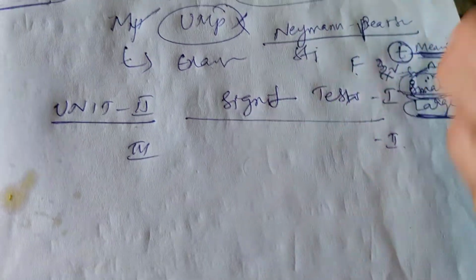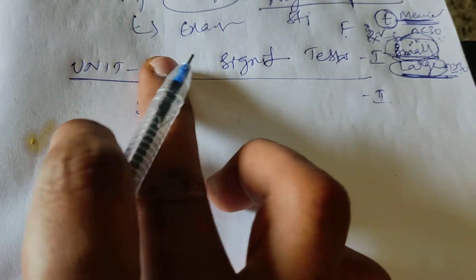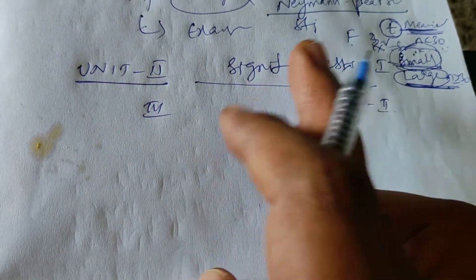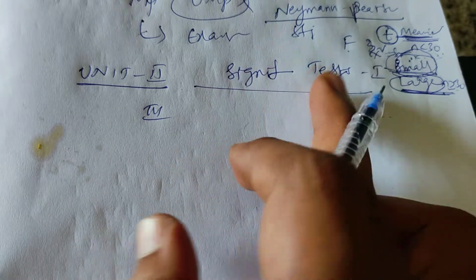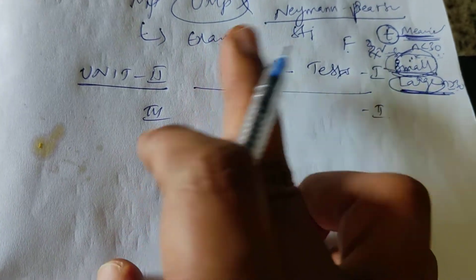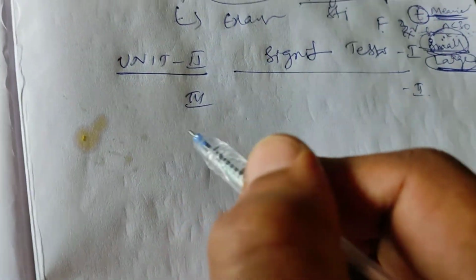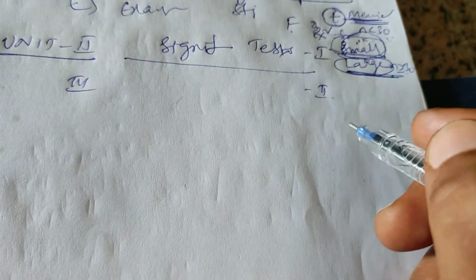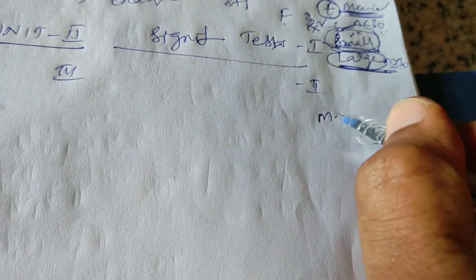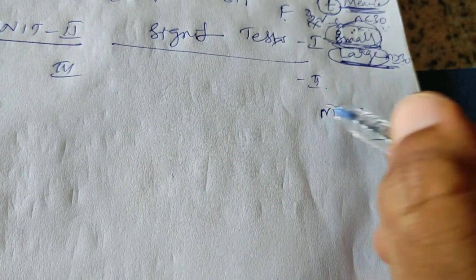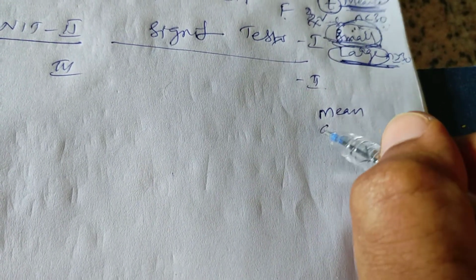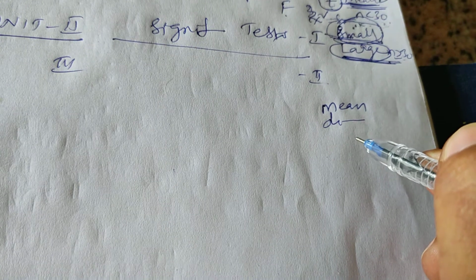According to our syllabus, under unit 2, we first want to define what is a significance test, what are small sample tests, what are large sample tests, and then testing of the single mean and the difference between them.